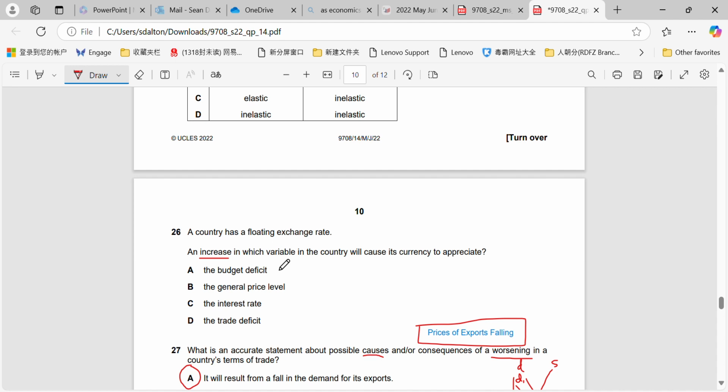And we always say that the biggest variable that we have is the interest rate, because it's the hardest thing to control, essentially. Right? So if we have an increase in the interest rate, it will cause the currency to appreciate in value. By increasing the interest rate, we're essentially making it harder for people to borrow.